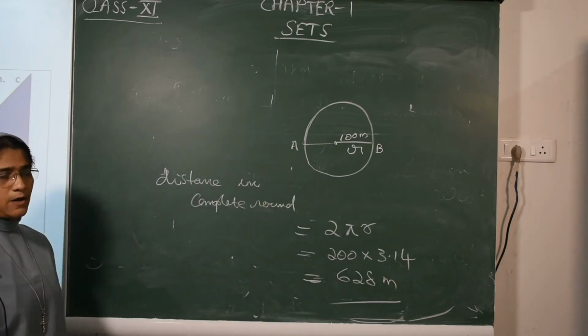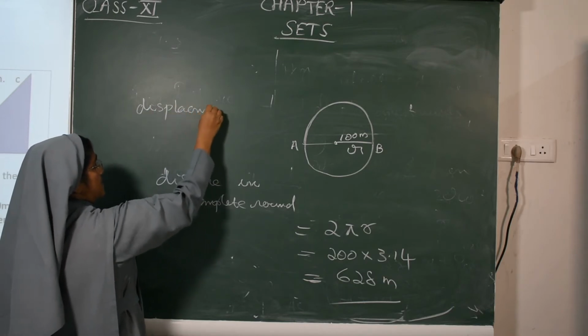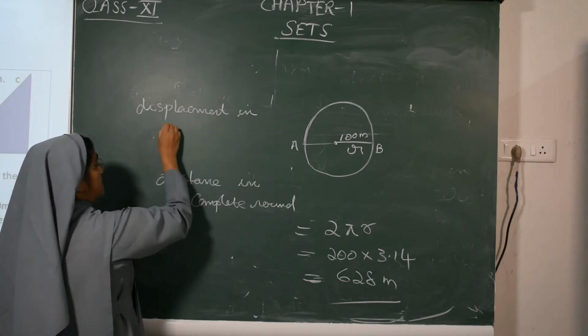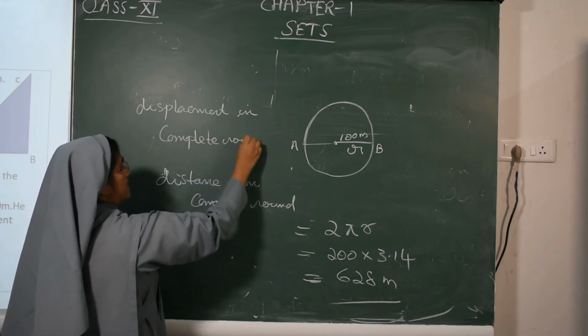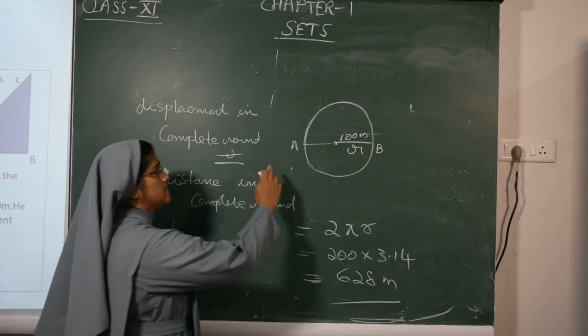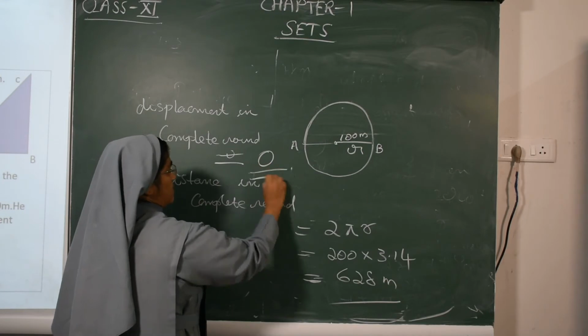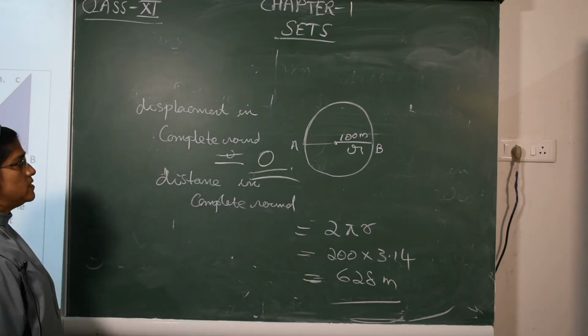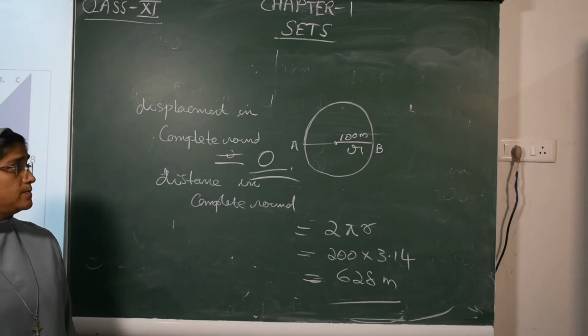This is the complete round. Displacement in complete round, how much? It will be 0, because A to B, then B to A, so that will be 0. Displacement in complete round is 0, distance in complete round is 628 meter.